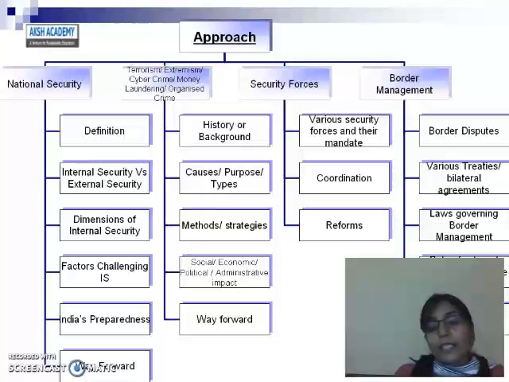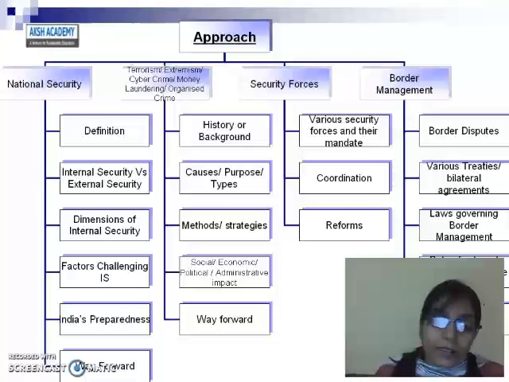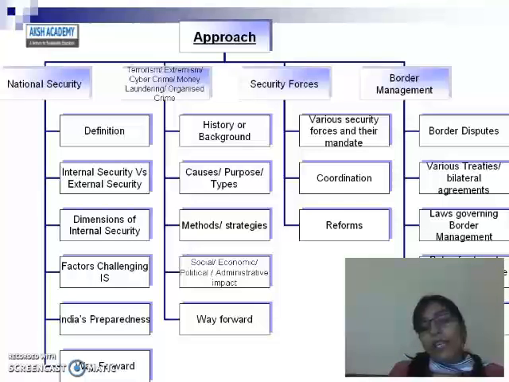What are the treaties with other countries, other than neighbors also, you have to study. Regarding internal security, what treaties and agreements are we having with them to secure our country.